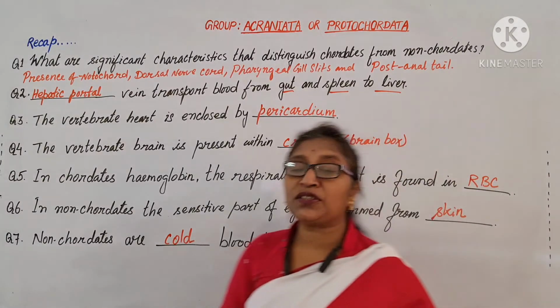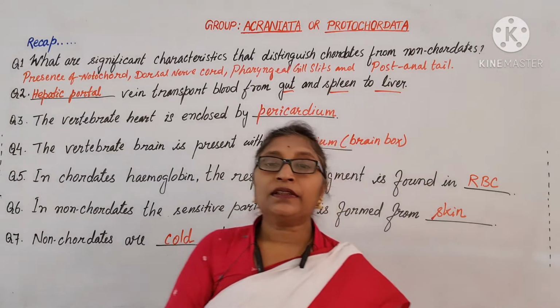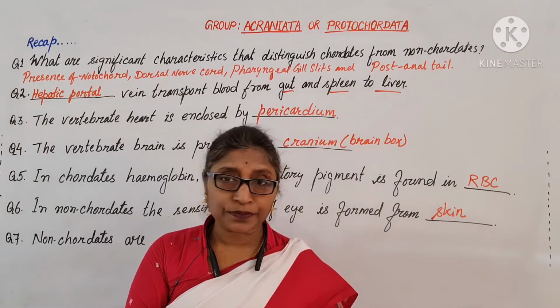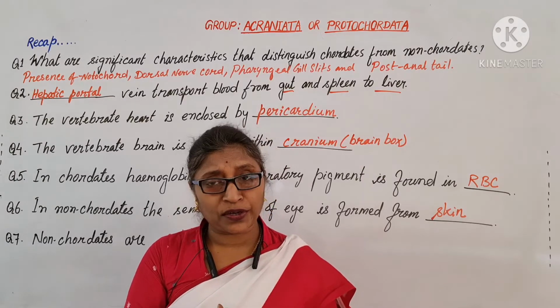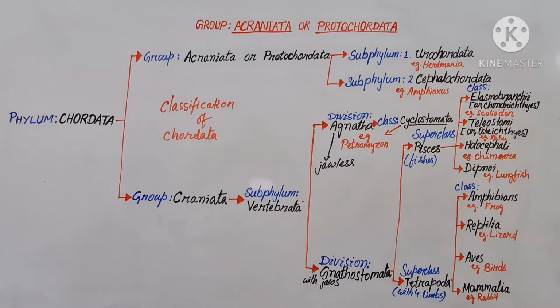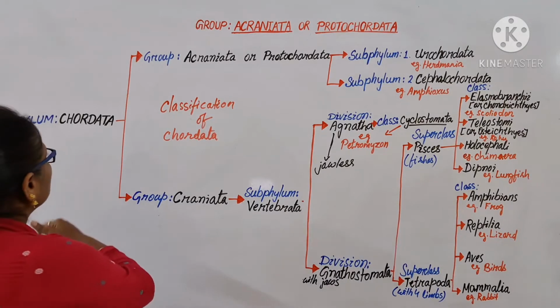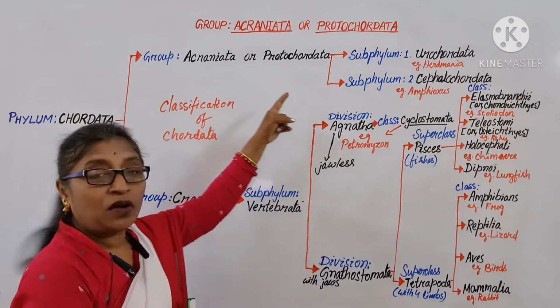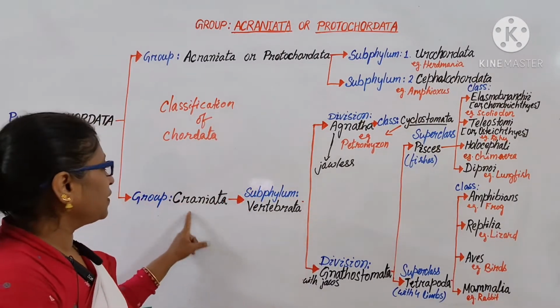Okay, in this session we are going to discuss the Acraniata group, Acraniata or Protochordata. Let us have a glance at this chordata classification. Phylum Chordata is divided into Acraniata or Protochordata and Craniata.